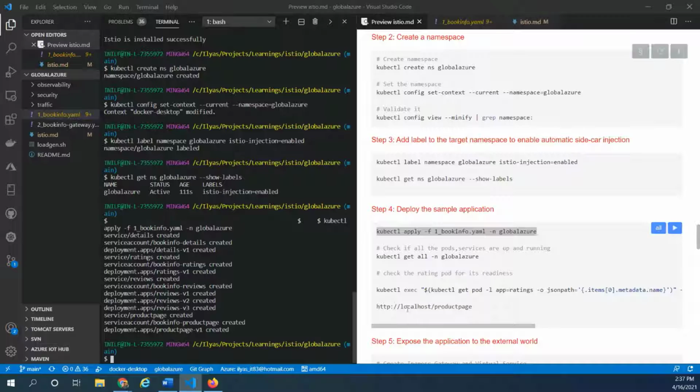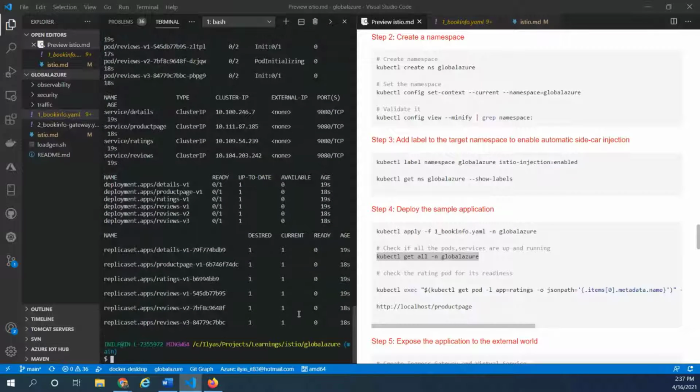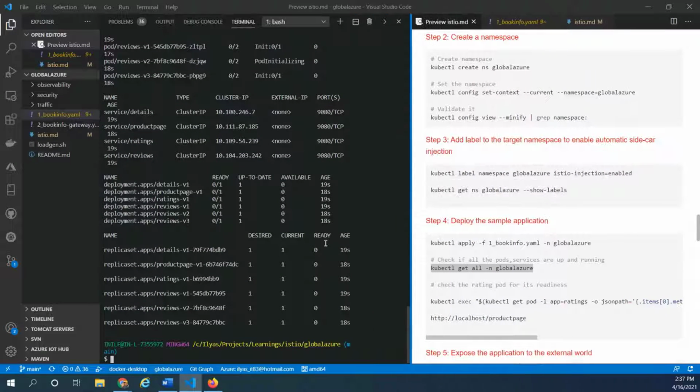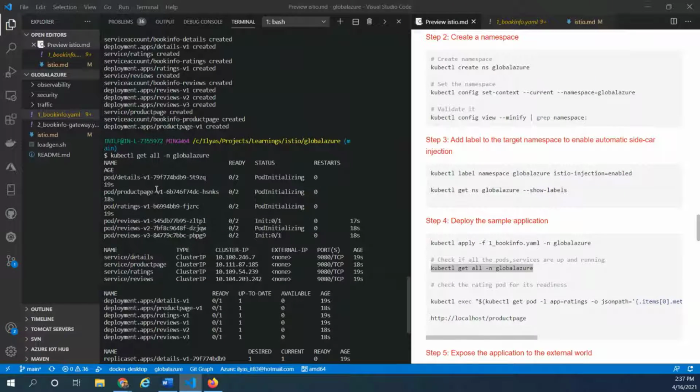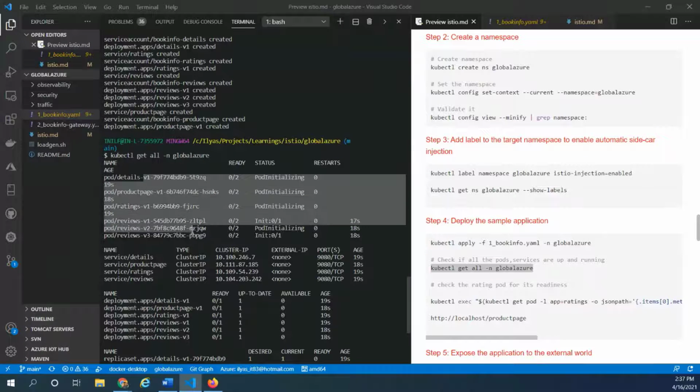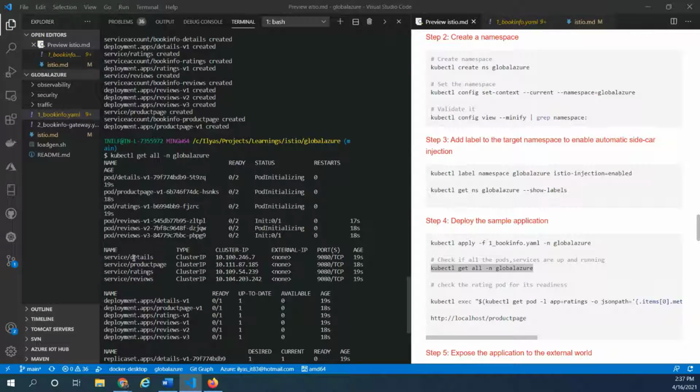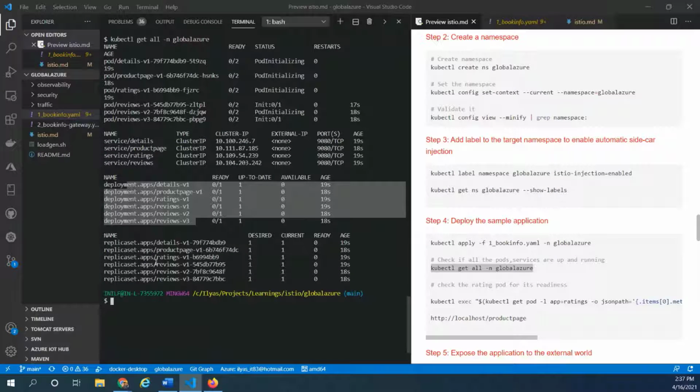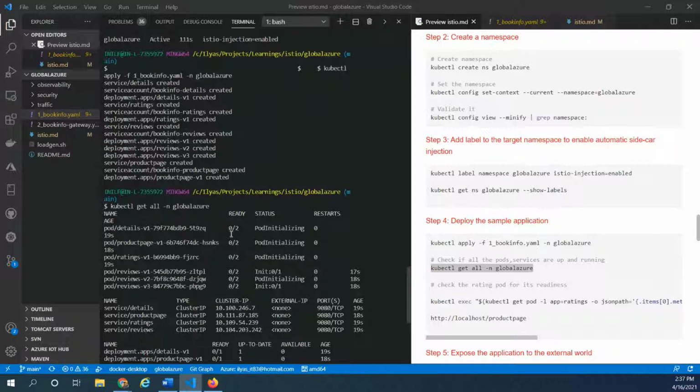Now what we could do is quickly check if all the services are downloaded and ready to serve. If you look at the list, I'm trying to get all the pods, the services that we deployed, then the deployments, and then the replica sets. Now you're seeing 0 out of 2, right?